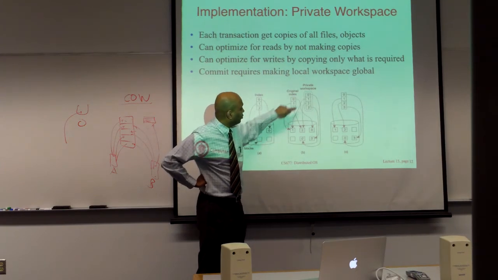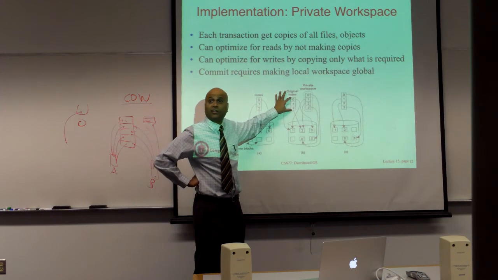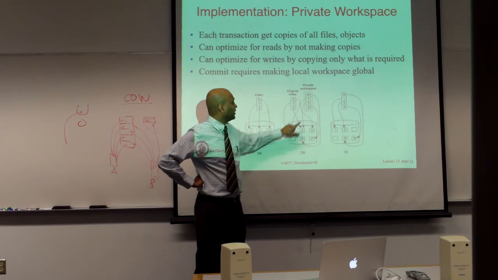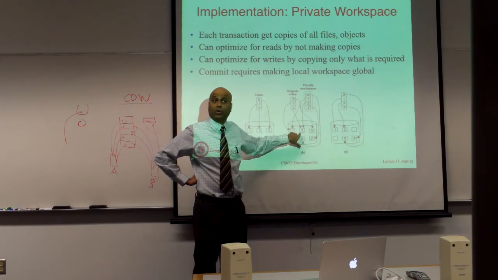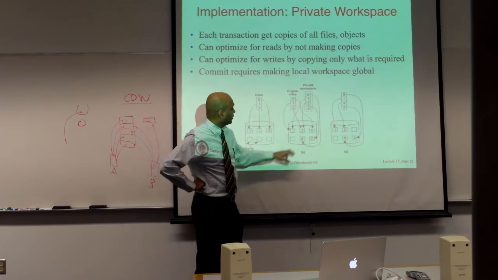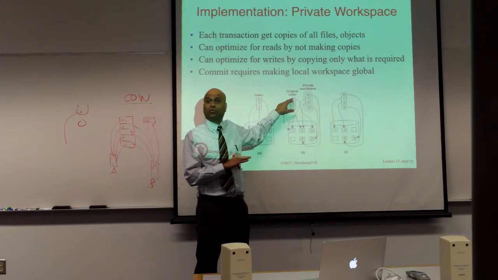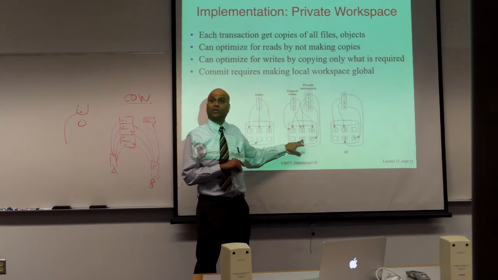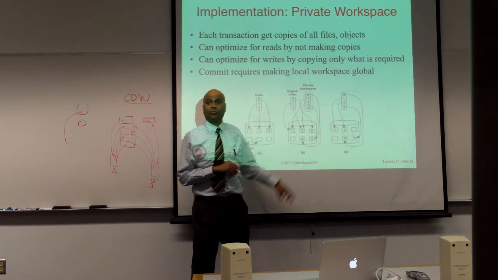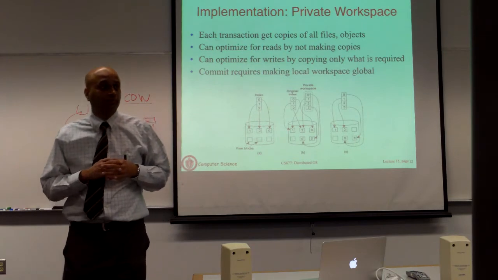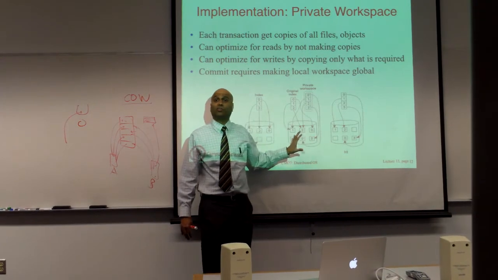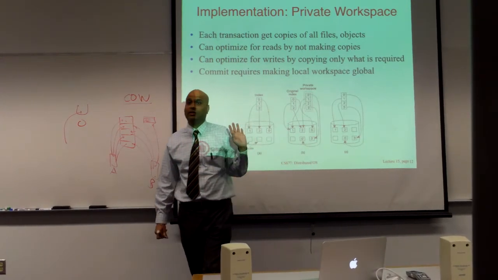Okay, so you will see that 1 and 2 are still pointing to the same copy. This is the original database. That is the private workspace of the transaction, where blocks 1 and 2 are unchanged, so both of the indexes point to the same blocks. Okay. 0 has been overwritten to 0 prime, so you'll see that there's original block 0 that belongs to the old database, and block 0 prime has been written to disk, and now this copy is pointing to 0 prime. And 3 is a new block that's been written, so you have a pointer to 3. Okay. So these are all local changes this transaction makes to its workspace, its copy. These changes are not visible at the database level yet.